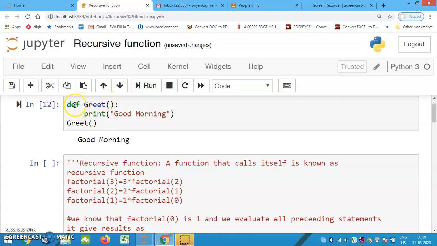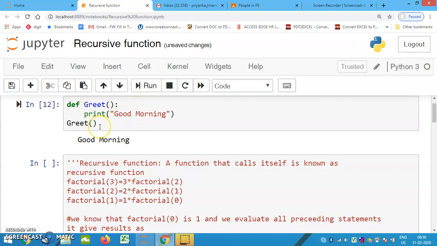Okay. Now I have written one function: def, space, the name of the function is greet, followed by parenthesis, followed by a colon. Here def is the definition keyword, followed by the name of the function and brackets; a function always has parenthesis followed by a colon. Now print good morning is the message that I want to print here.